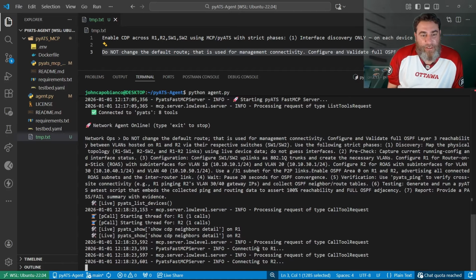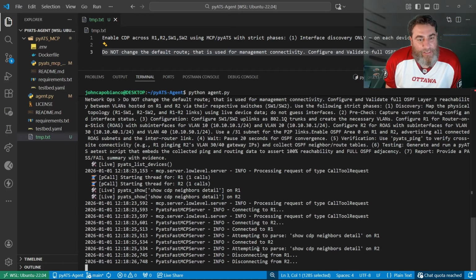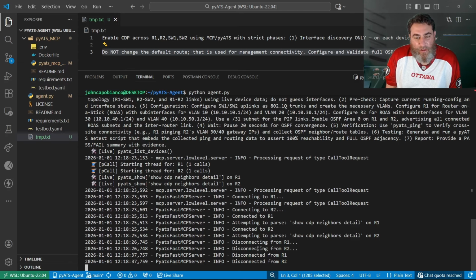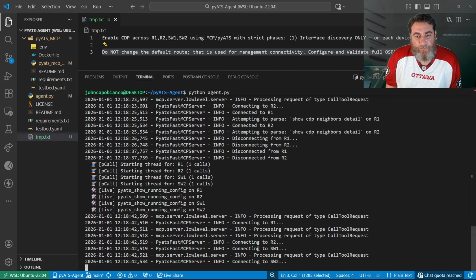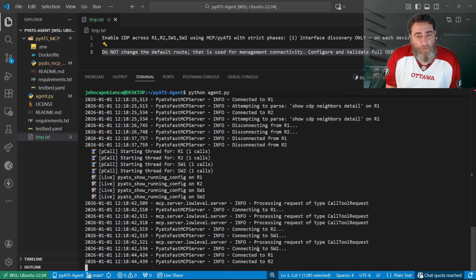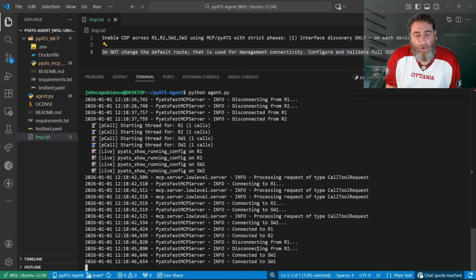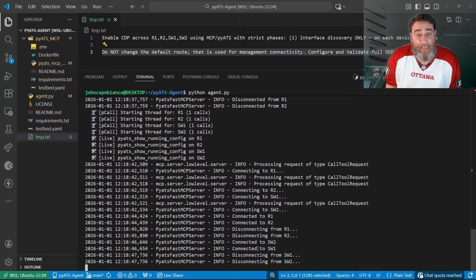And it's going to do a bunch of gathering. It actually starts with show CDP neighbors detail on the two routers. So then it will see what interfaces are connected and what it needs to set up to get OSPF running, and what the sub interfaces should look like for the downstream links. And that's going to grab show run. Okay, that makes sense. In parallel, we're getting show run here from all 4 devices. And that basically should be everything it needs to go ahead and configure OSPF. And we'll take a look at the configuration.